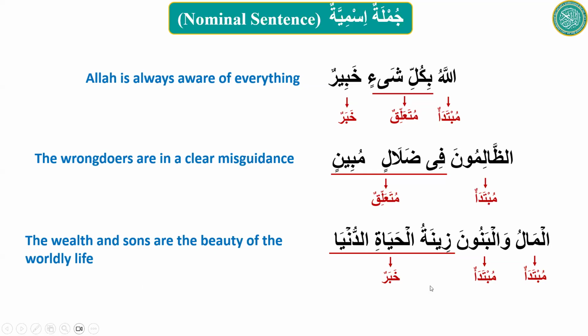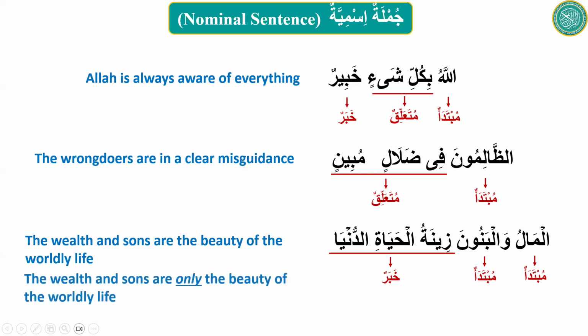You translated it like this: the wealth and sons are the beauty of the worldly life. But because of this deviation, the actual meaning will be the wealth and sons are only the beauty of the worldly life. Because when there's a deviation from the general rule, that deviation gives a special meaning to the ayah.